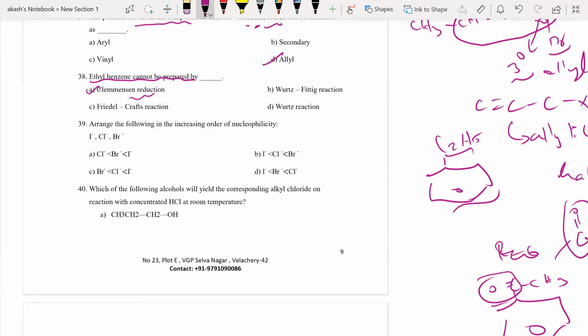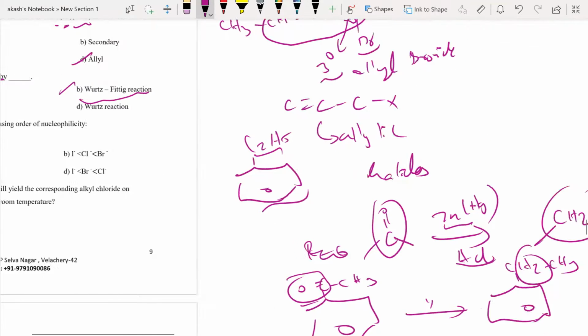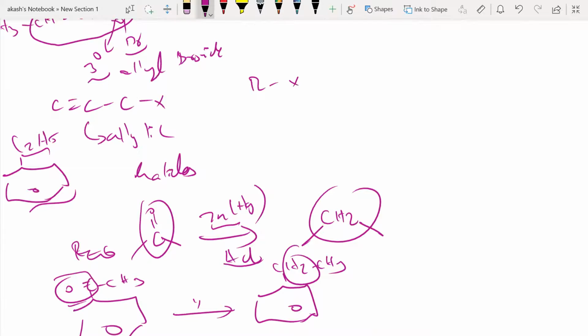Now, how about Wurtz reaction? Not Wurtz reaction, Wurtz-Fittig reaction. Now, I know Wurtz-Fittig reaction goes like this. RX plus aryl X in the presence of sodium gives me aryl R. So, for example, I can do this.